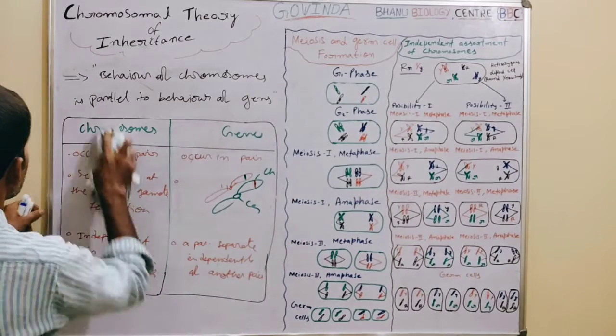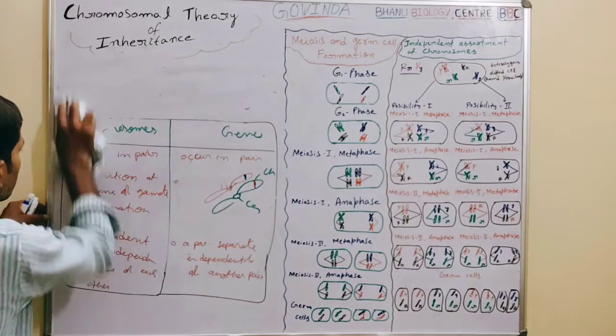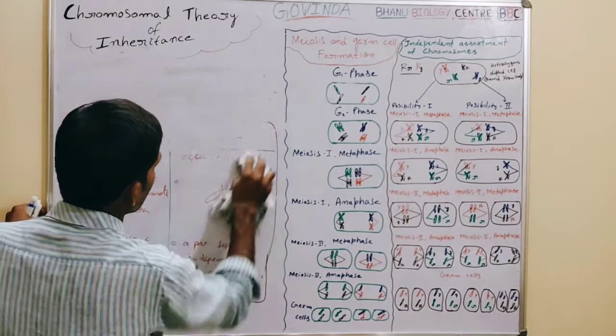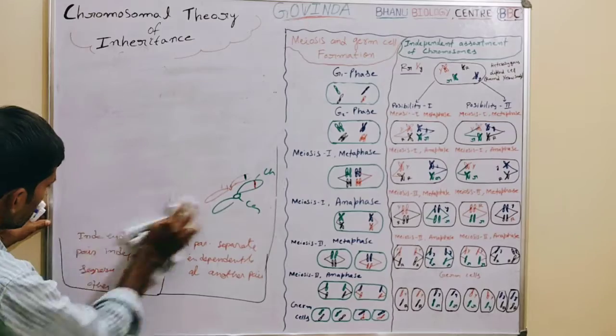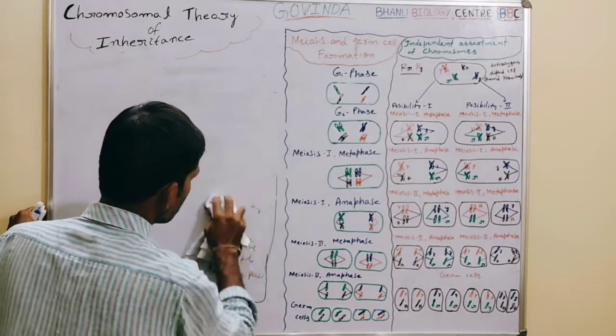So let us move into the observations made by Sutton and Boveri. They made three main observations.